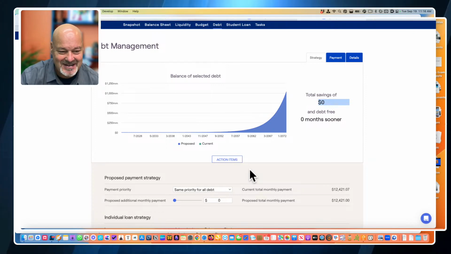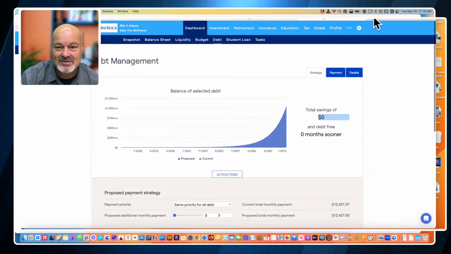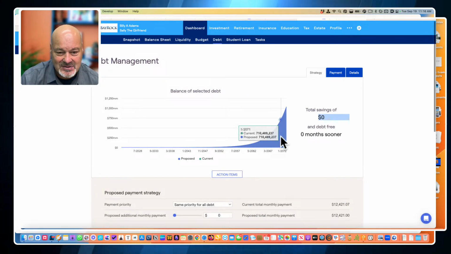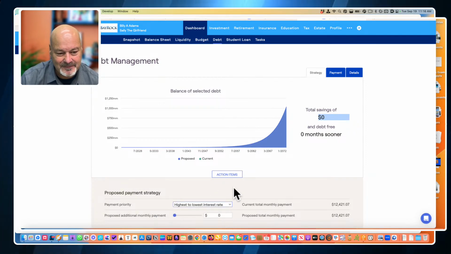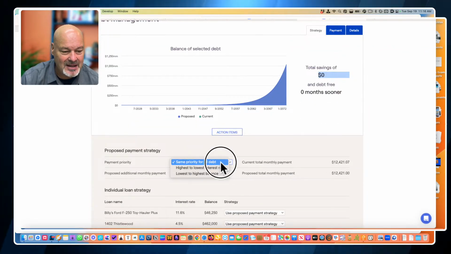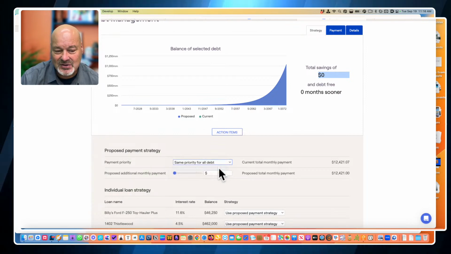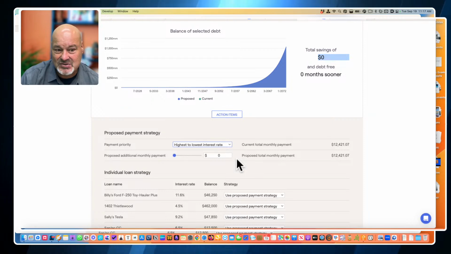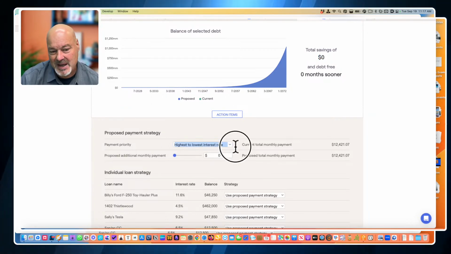I just wanted you to see how we got to this screen right here that shows before and after. Now, Billy's plan obviously has some issues. When I go from same priority for all debt to highest to lowest interest rate first, that's generally the best strategy for paying off debt.